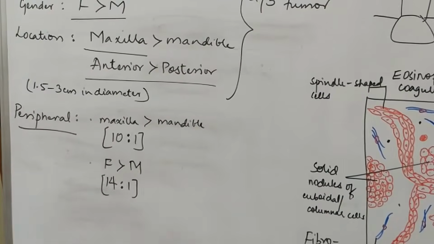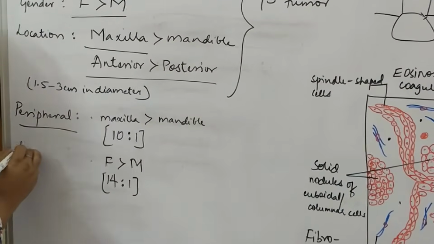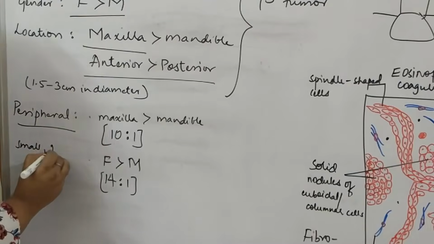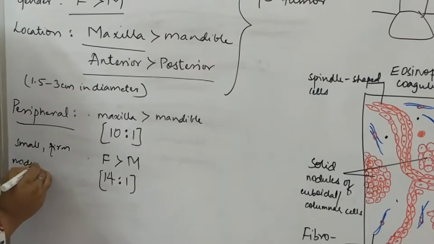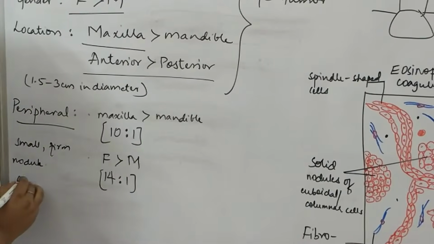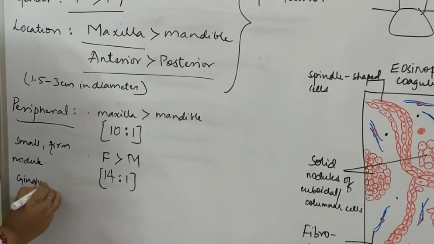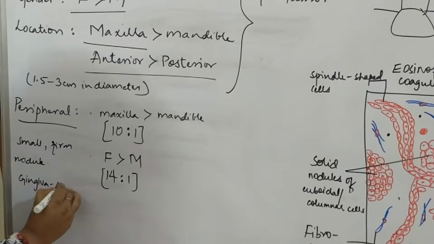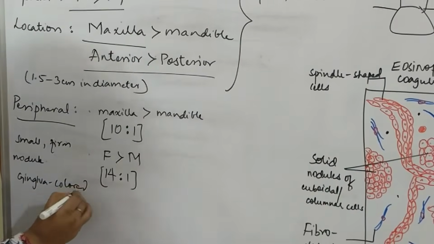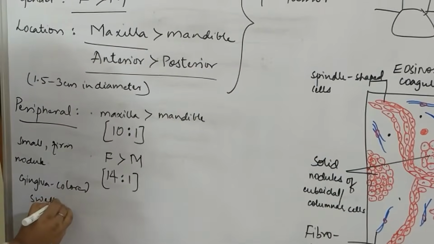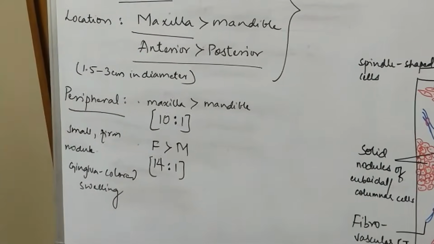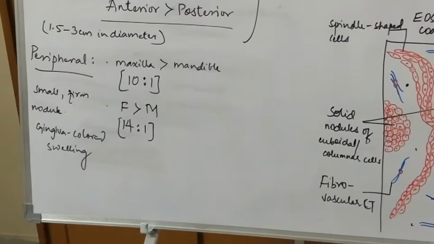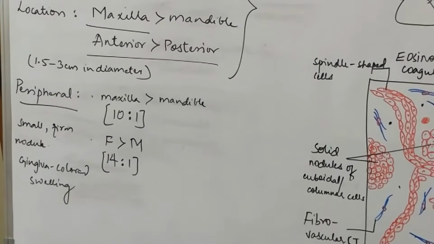It appears as a small, firm nodule. And the color of the nodule is the same as the adjacent gingiva, overlying gingiva, I'm sorry. That is a gingiva-colored swelling. So this is about the clinical features and presentation of both the intraosseous and peripheral variants.